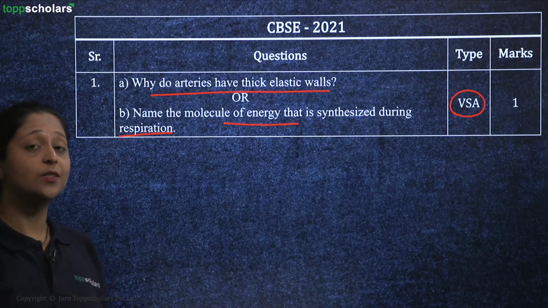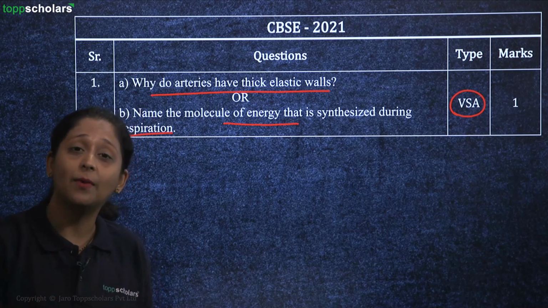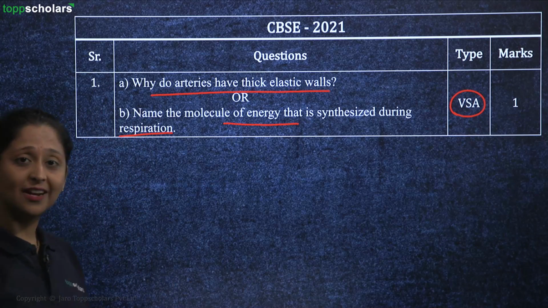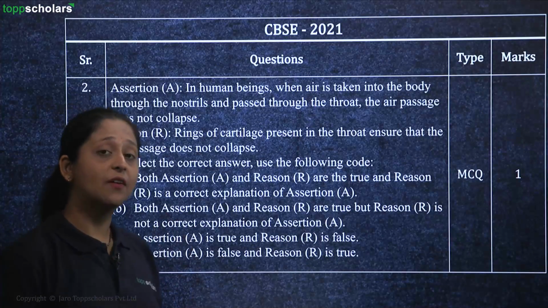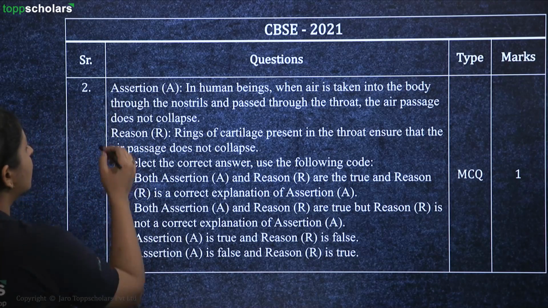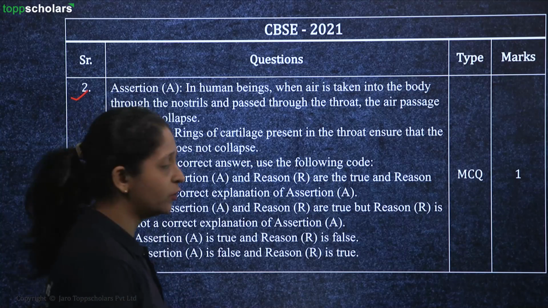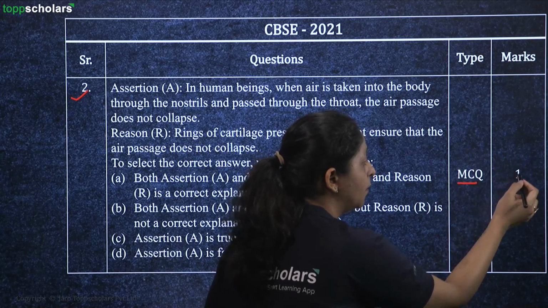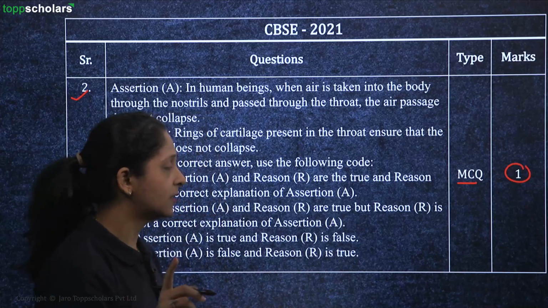Again, this was the question which was asked in the 2021 paper. Such a simple question, right? Again, we have a few more questions from the same year. This is an assertion reasoning type question where you have multiple options given, giving you 1 mark, right?